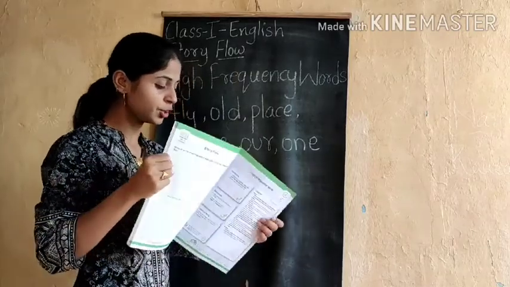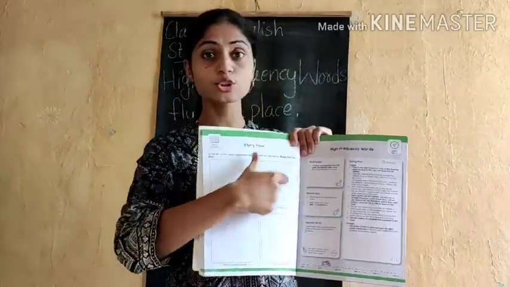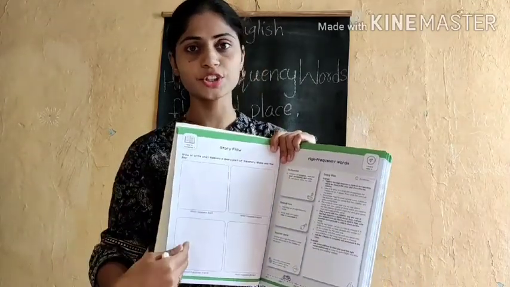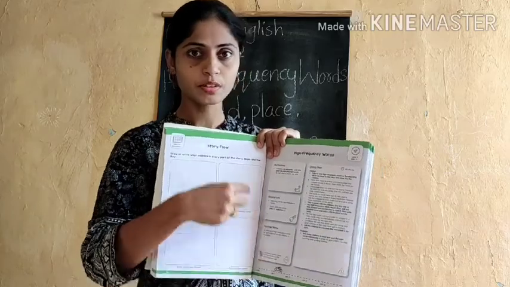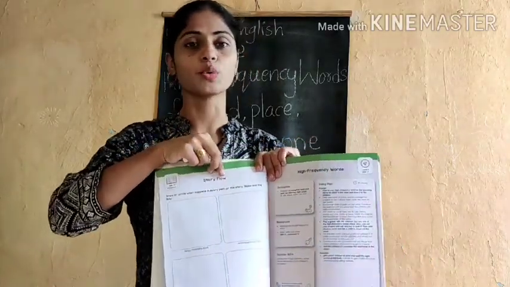You have it in your book like this, isn't it? This is your book and you have it like this, story flow. It is next to the story, that after finishing the story you have this worksheet, that is worksheet number 1. Okay, that means story flow, isn't it?